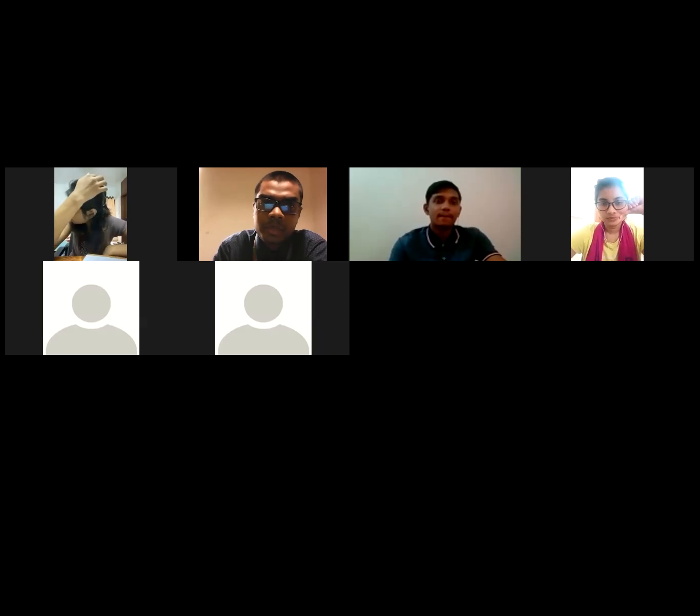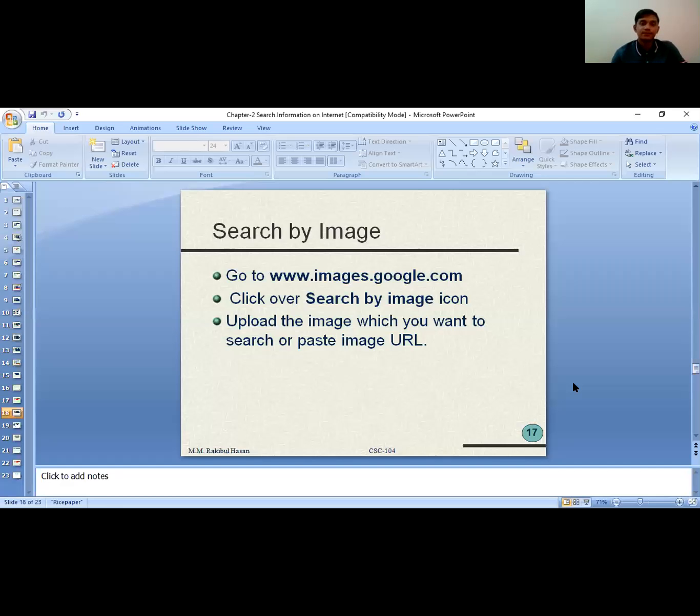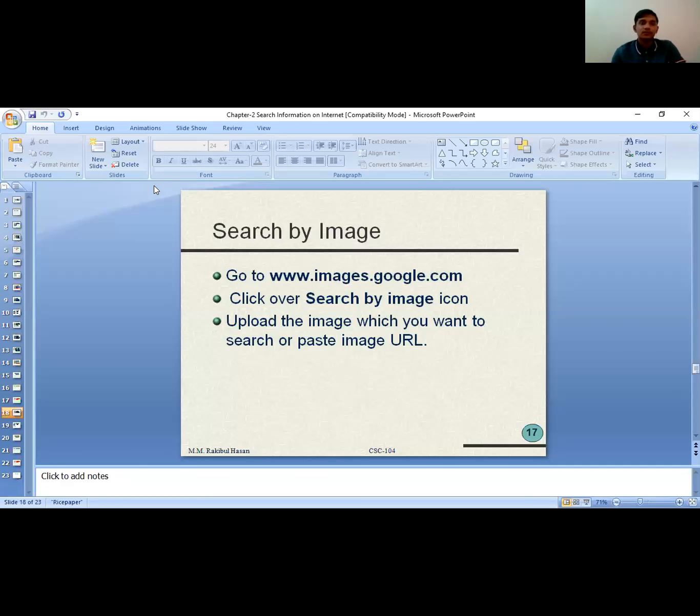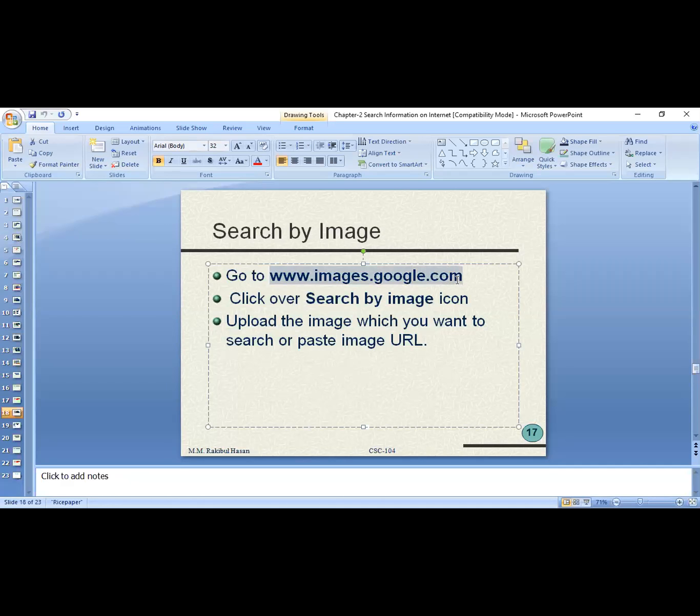Again, I am sharing my screen with you. All right. So search by image. This is also very important. Search by image, the new technique we are going to learn. We do not usually search in this way by our own image. Let me show you. At first, I have to write down this URL on my search bar.